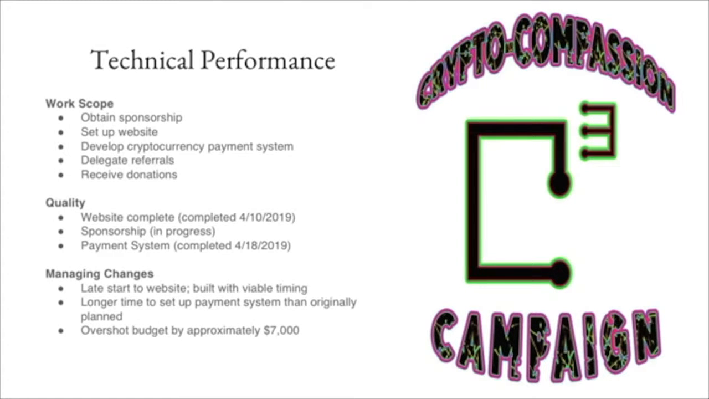As far as our technical performance is concerned, our work scope consisted of obtaining sponsorship, setting up a website, developing a cryptocurrency payment system, delegating referrals, and receiving donations. The quality of our work came with the completion of the website, which we finished on April 10th, 2019, the sponsorship, which is still in progress and will continue to be in progress, and the cryptocurrency payment system, which we completed on April 18th, 2019.